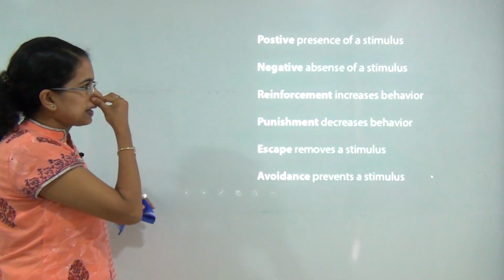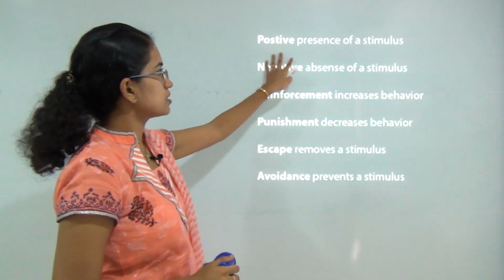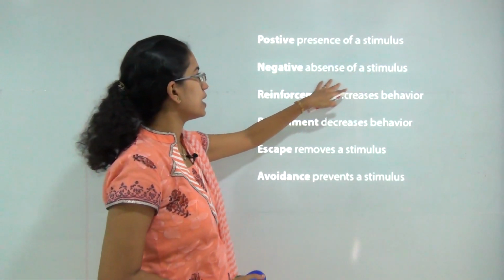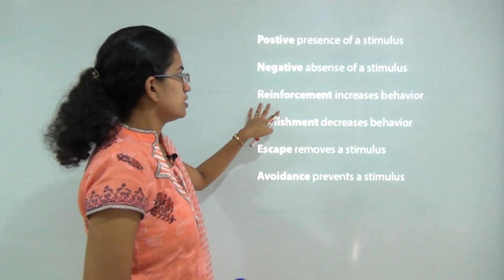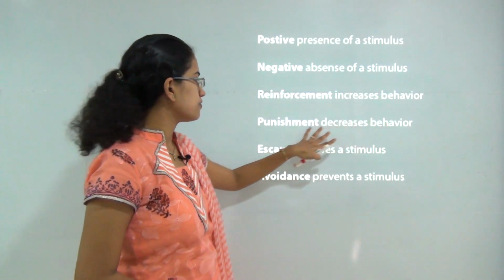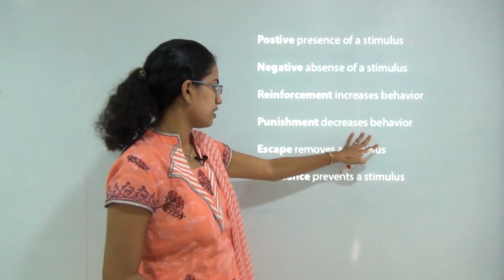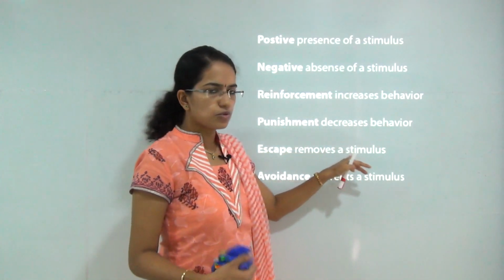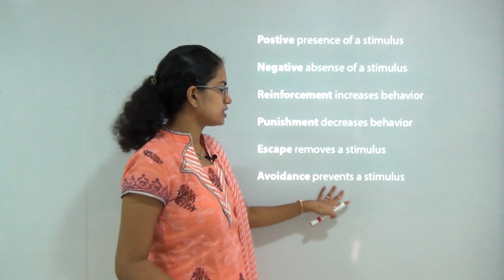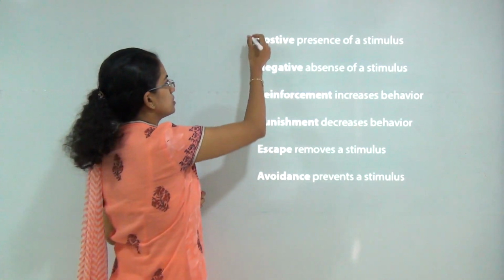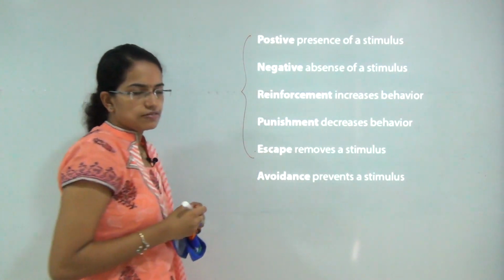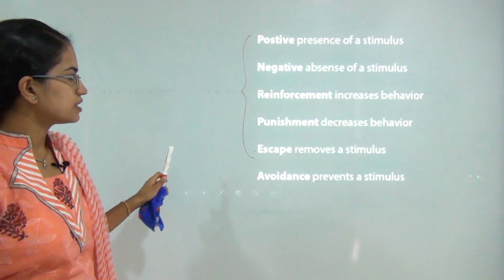Now a summary. So positive reinforcement has a presence of a stimulus. Negative, you have an absence of a stimulus. Reinforcement always increases behavior, punishment always decreases behavior. Escape tries to remove a stimulus and avoidance tries to prevent a stimulus. So these are the basic terms you must know that would help you in solving any problem related to reinforcement and punishment.